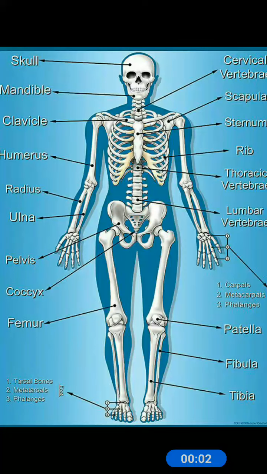Children of class 3A. Today's science class, we will be continuing with the chapter The Human Body. We have already finished what is an organ, the sense organs, and today we will be doing the organ systems. The first one is the skeleton system.